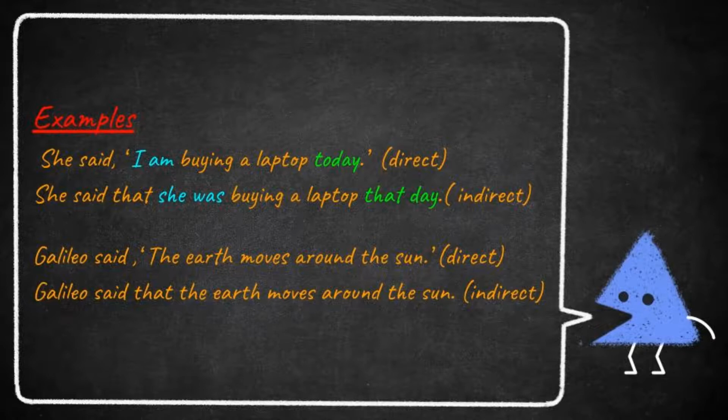Let's move to the next example. Galileo said, "The earth moves around the sun." This is direct speech. Students, one thing I want to tell you is that for universal truths, for universal facts, the tense of the quoted words does not change. So we just want to make two changes. One is to remove the punctuation marks and the other is to insert the conjunction that. Galileo said that the earth moves around the sun.